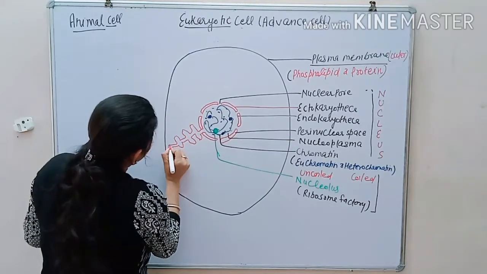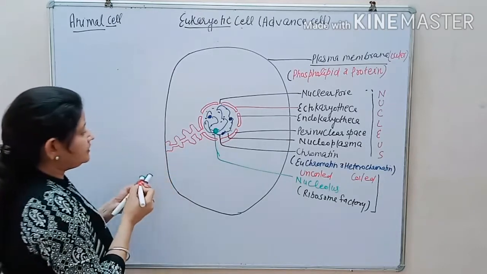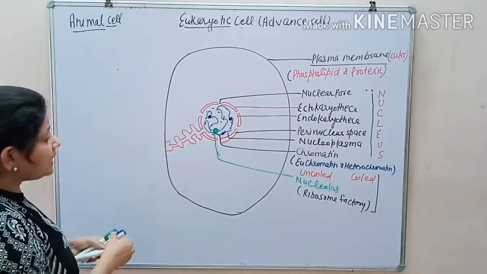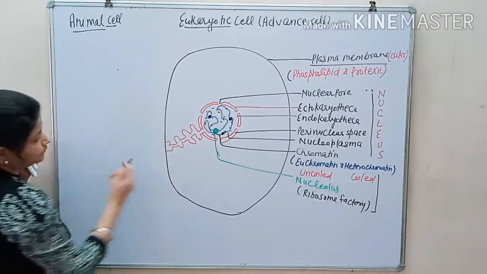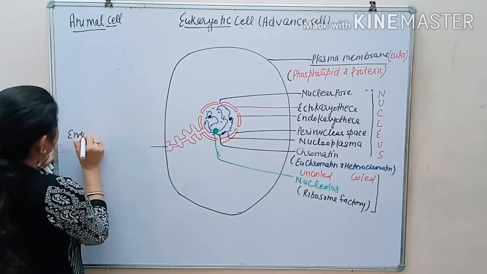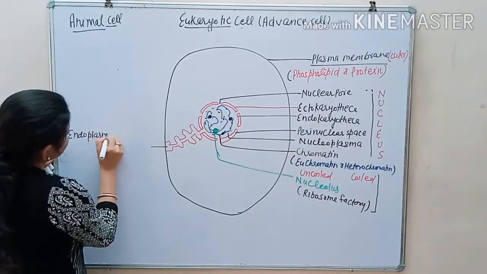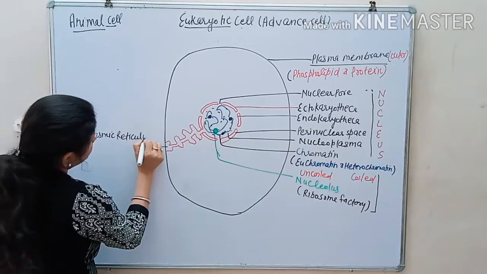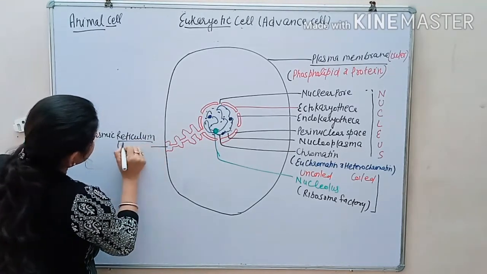This three-dimensional structure is called the endoplasmic reticulum. Reticulum means network.